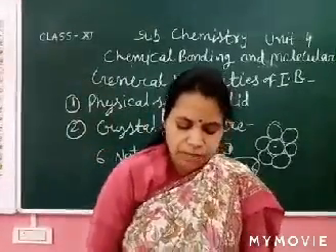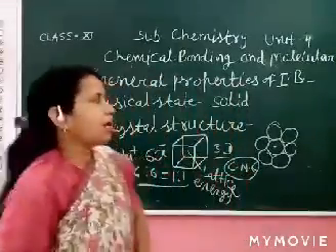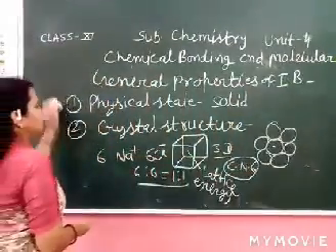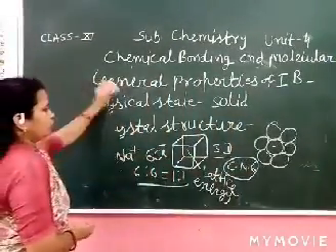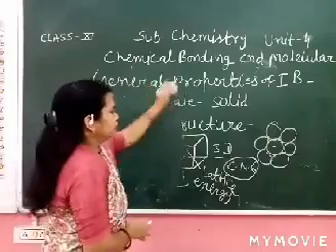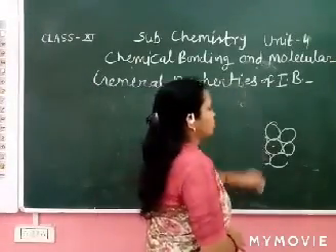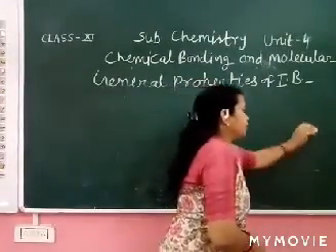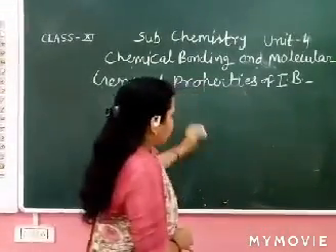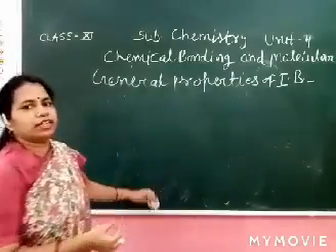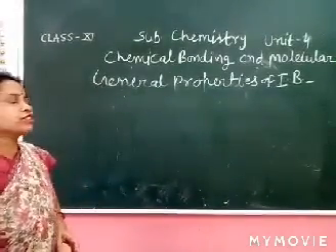Now the third point is high melting point and boiling point. What is the third point? There is a very strong attraction force between the positive and negative ions. Their electrostatic force is very strong.